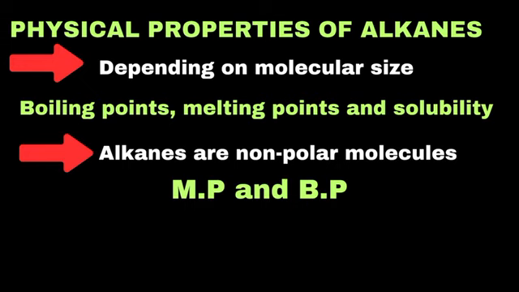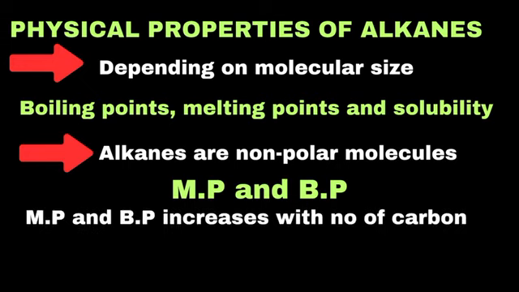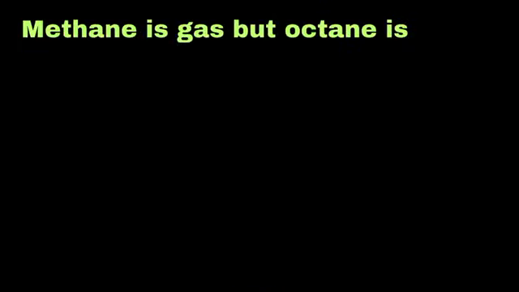The boiling and melting points of alkanes increase as the number of carbon atoms increases. This happens because larger alkanes have more electrons and a greater surface area, leading to stronger London dispersion forces between molecules. More energy is needed to break these forces, which results in higher boiling and melting points. For example, methane is a gas at room temperature, but octane is a liquid because it has stronger intermolecular forces.